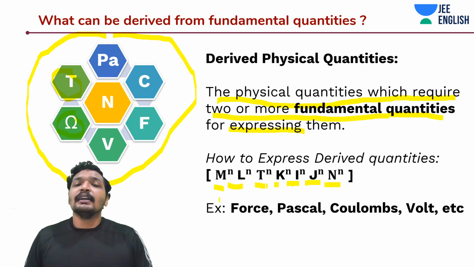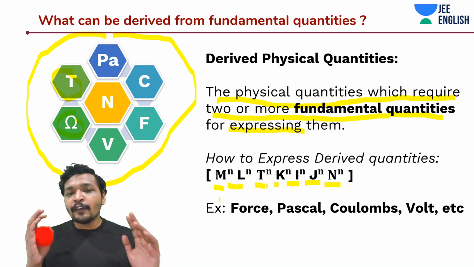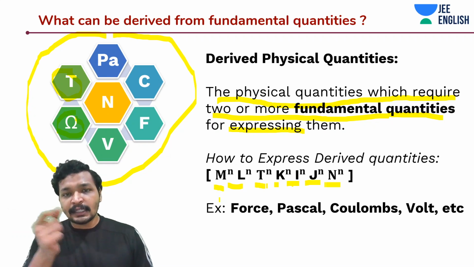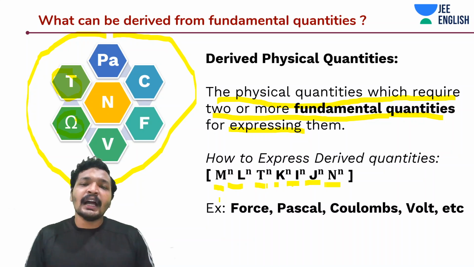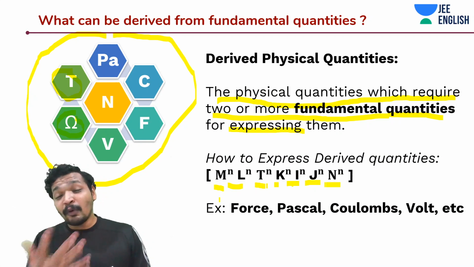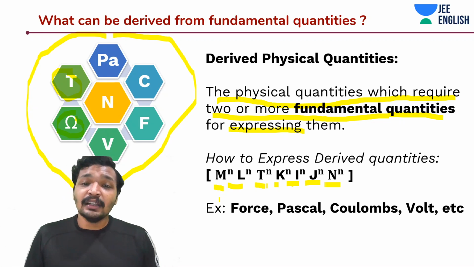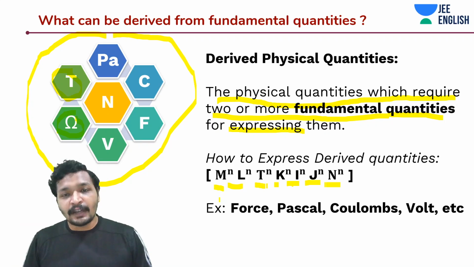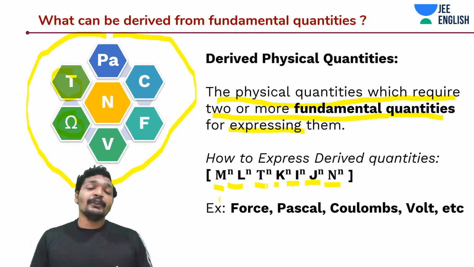Luminous intensity. And what about N? Amount of substance. Until I, you must have already seen this. J, I specifically had a pause so that you get this point very clearly in your mind. Mostly you're not going to get your problems around J and N. But it is good to remember that there are two other fundamental physical quantities.